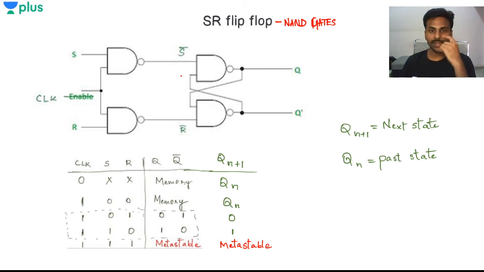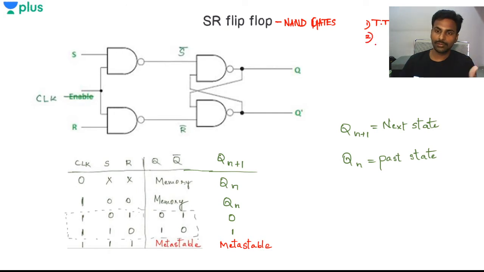In this SR to JK flip-flop conversion, what should you first have? Let's see the SR flip-flop. First, you need to have three important tables. To do any conversion, you need to understand three important tables. What are those tables? Let's see. The first is the truth table; you should be able to construct a truth table.